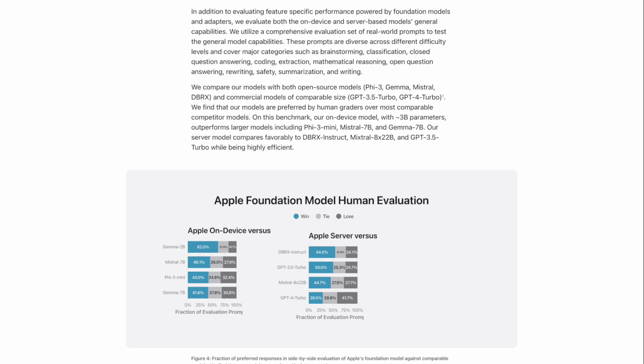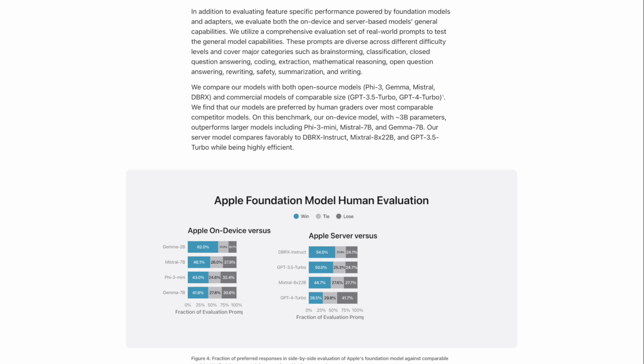We compare our models with both open-source models, Phi-3, Gemma, Mistral, DBRX, and commercial models of comparable size, GPT 3.5 Turbo, GPT-4 Turbo. We find that our models are preferred by human graders over most comparable competitor models. On this benchmark, our on-device model with 3B parameters outperforms larger models including Phi-3 Mini, Mistral 7B, and Gemma 7B.